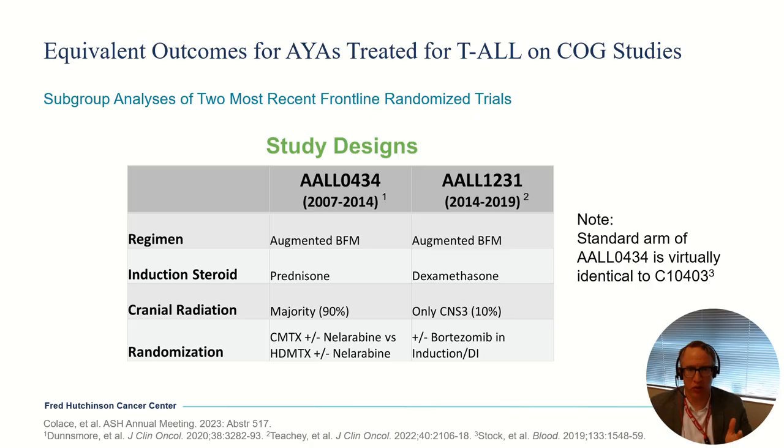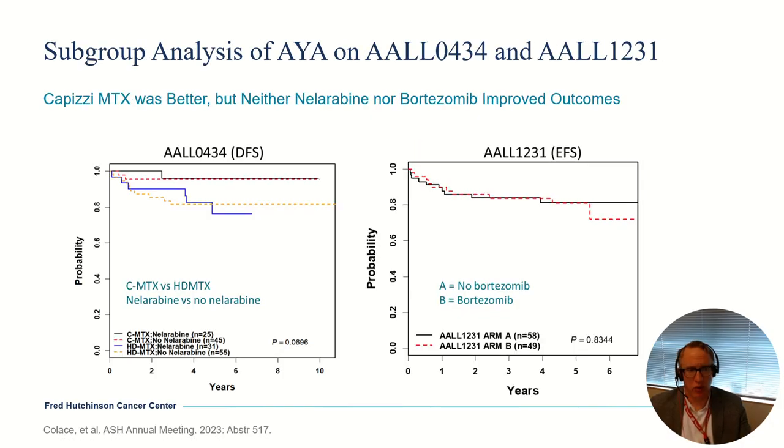It's important to note that the standard arm of 0434, so that's the Capizzi methotrexate and no nelarabine, is essentially identical to what the C10403 regimen that a lot of us use for young adults with ALL had. So you can sort of extrapolate the results there in terms of the chemotherapy regimen being used. And here were the comparisons. On the left side here, the curves on the top are the two arms who got the Capizzi methotrexate, the preferred interim maintenance. In the comparison of the black solid curve and the red dashed curve, that's nelarabine versus no nelarabine among that preferred interim maintenance. So you can see no real difference there.